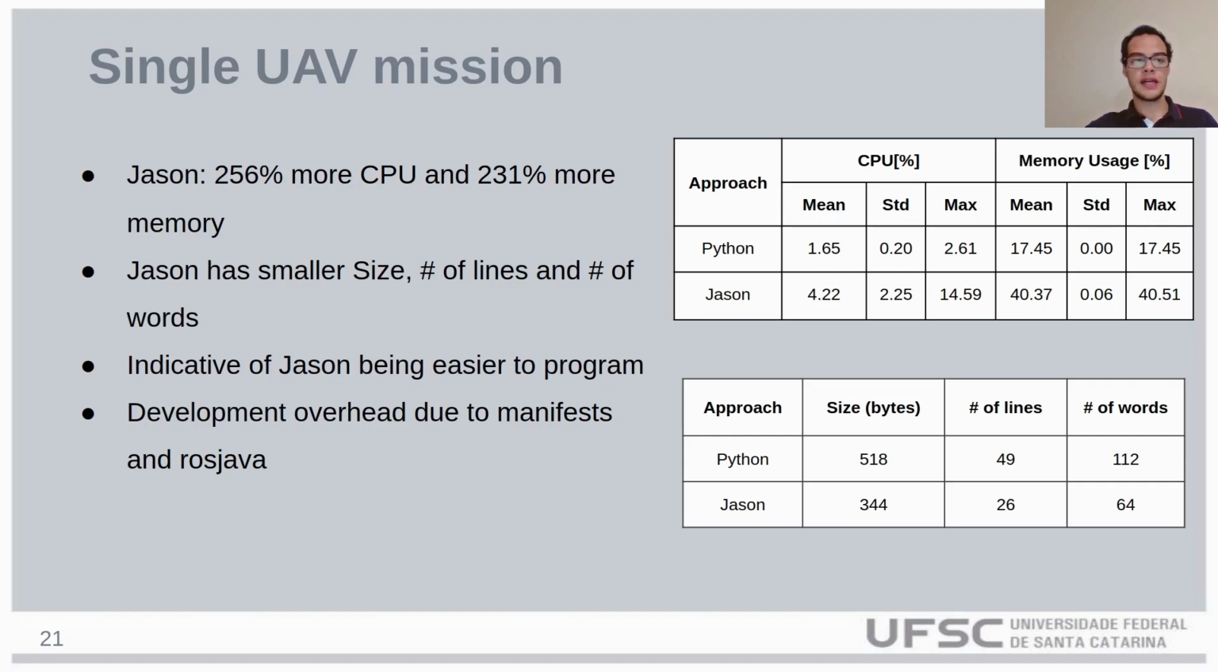We also wanted to analyze the ease of programming behaviors with Jason. In our opinion, it's easier to program complex behaviors using Jason. But we collected some metrics to support that idea, such as the size of the programs, their number of lines, and their number of words. In this case, Jason had a smaller size and a smaller number of lines and number of words, which is an indicative of Jason being easier to program. However, the proposed architecture has a development overhead due to the manifests and setting up ROS Java.